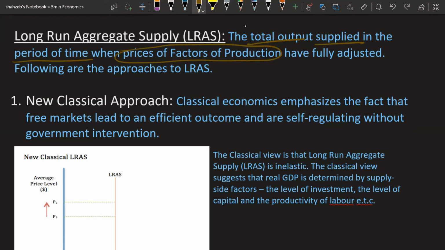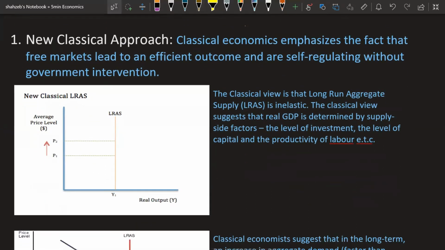Now, we have two approaches to long run aggregate supply. In today's 5 minutes economics, we'll be focusing more on the new classical approach. The new classical approach emphasizes that an economy can reach its full capacity without government intervention. According to the new classical approach, the economy can meet its level of full employment without any government intervention.